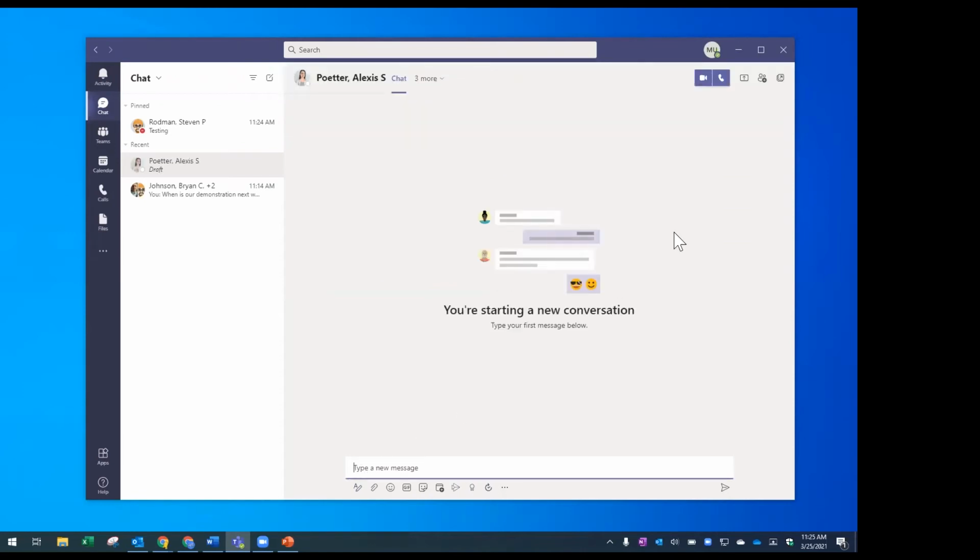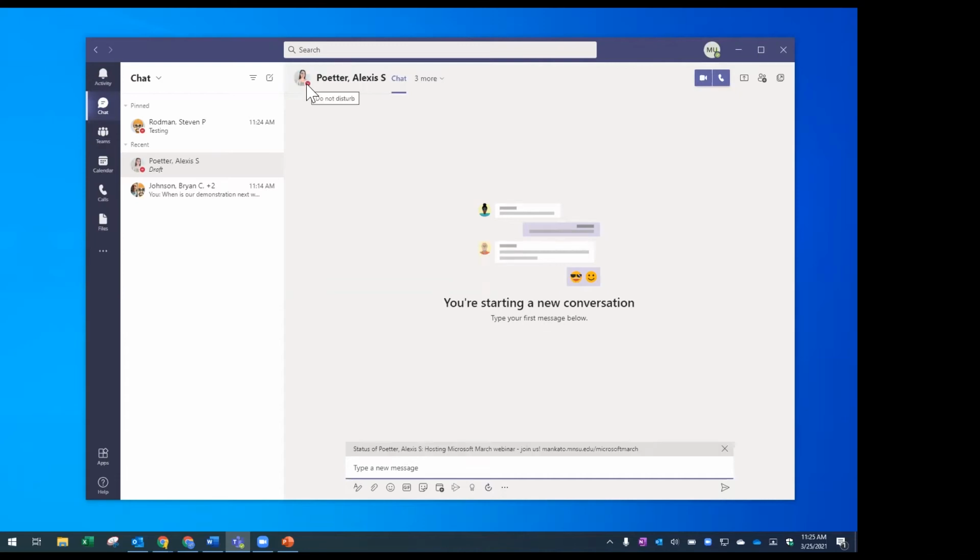I would go down here to start typing the message, and that's when my call buttons appear. And now I can see that Lexi is in do not disturb mode, so I probably shouldn't call her, but that would be the way that I would call her. For a student that is not active, it will either show nothing here or it will show as offline. So in my experience when reaching out to people and I wasn't sure whether they were a Teams user or not, I'll go start a chat message and I can see what their status is. And if they're online, then I'll go ahead and try to message them through this. And if they're not, then I'll try to use traditional methods, just calling them or emailing them.